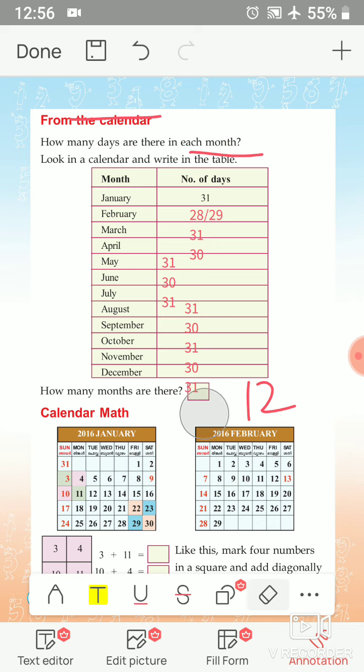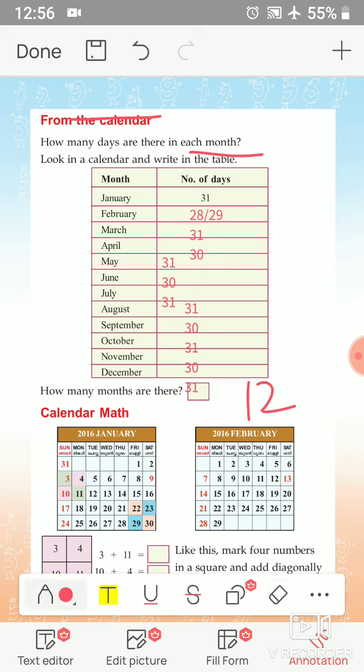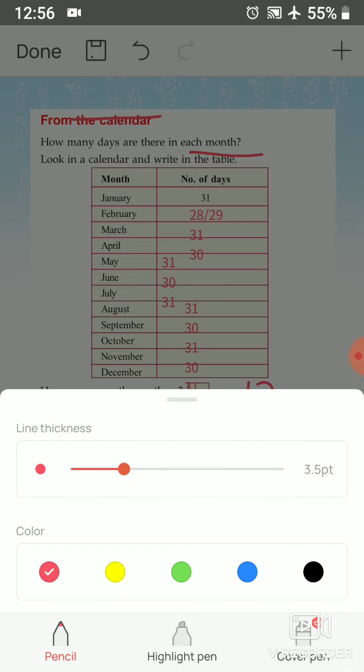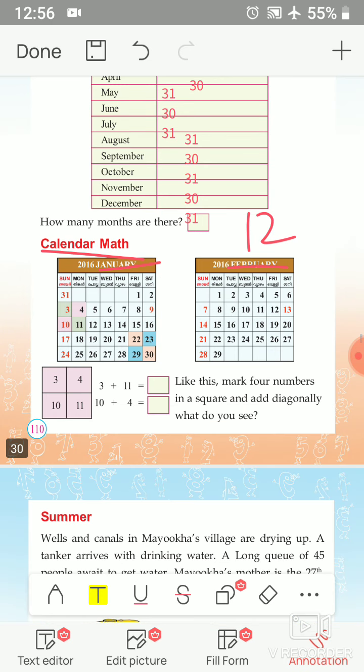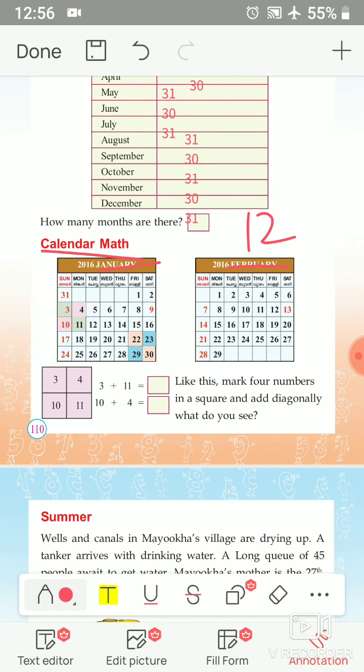The next, calendar math. 2016 January and 2016 February. We have to find it. Look at this calendar. From this calendar, find a square, that is 3, 4, 10, 11.